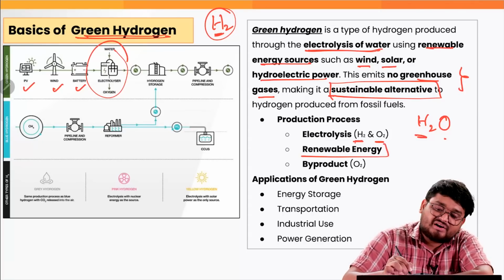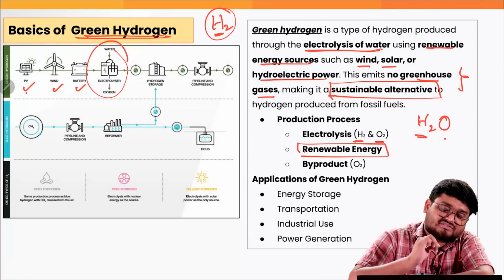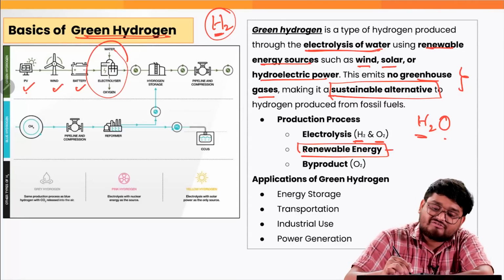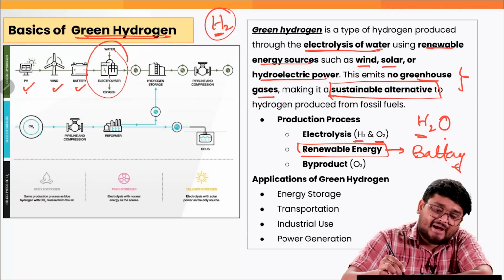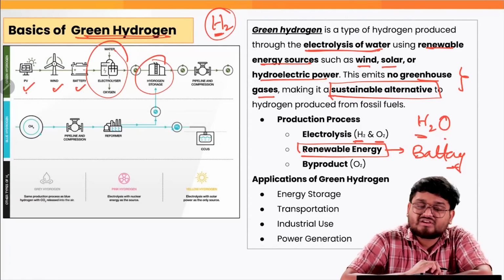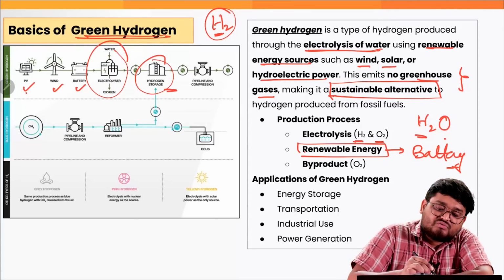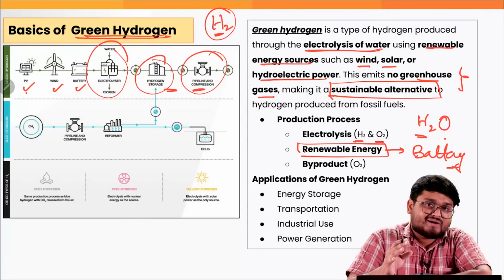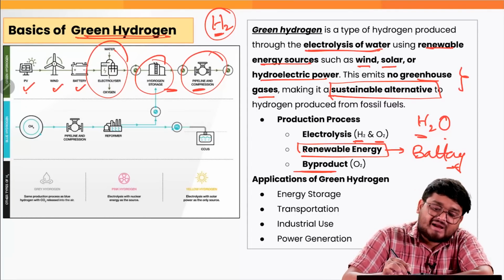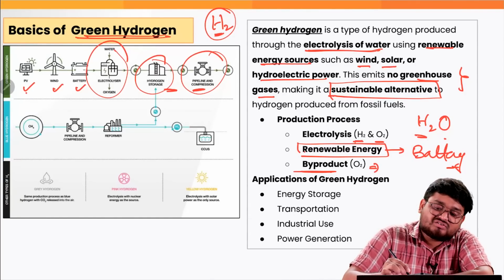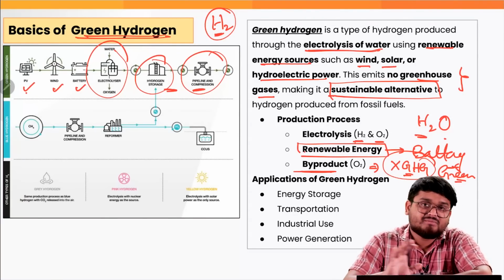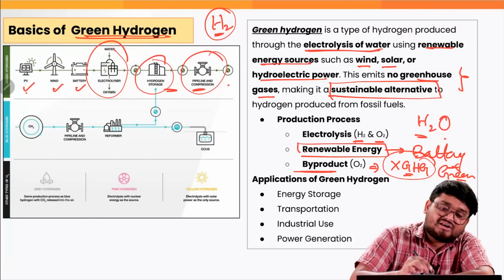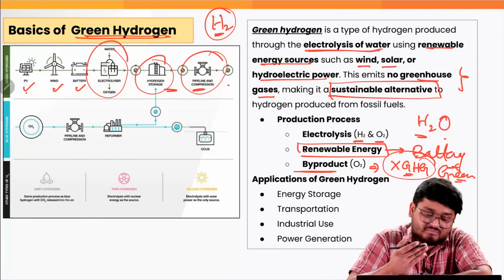And this is generated via renewable energies, correct? After we have gained this energy, we have to store it in batteries, right? So storage comes into the picture, and finally we can supply this across various pipelines, and the main byproduct here is oxygen, which is not at all a greenhouse gas. So this is entirely green, and entirely pollution free. This is how green hydrogen is produced.